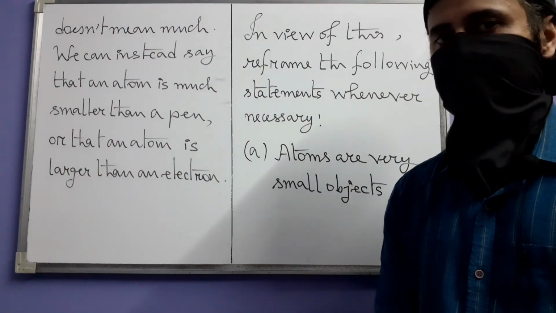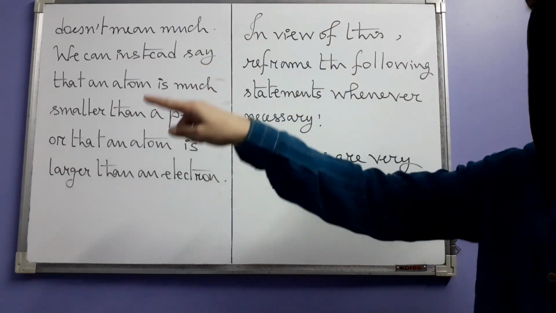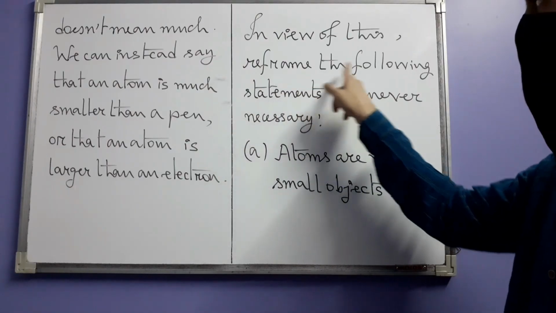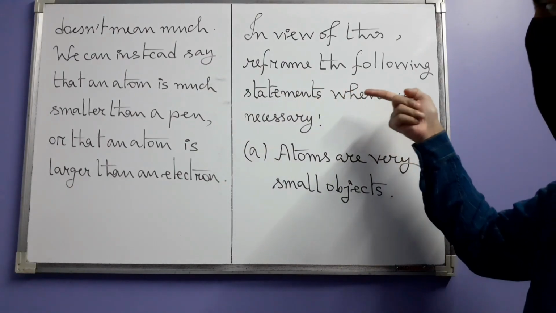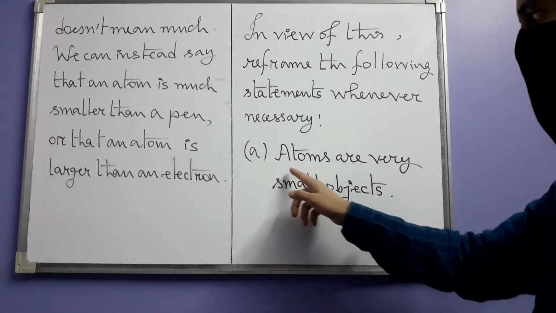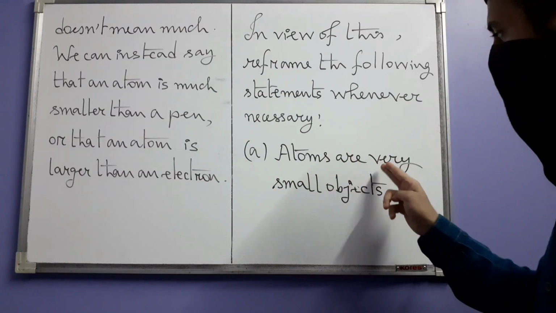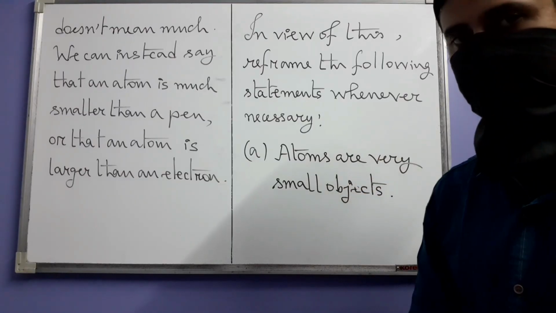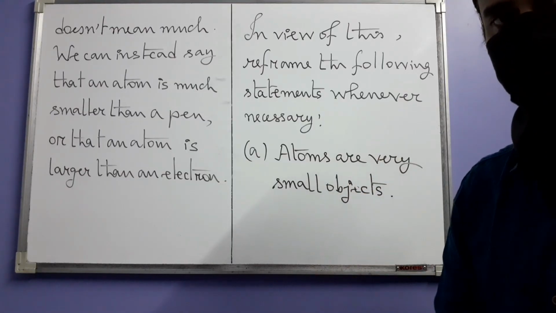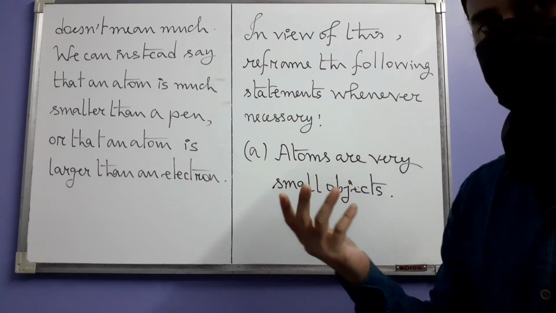And the exercise doesn't end there. Now, in view of that statement, reframe the following statements whenever necessary. There are some statements. The first of them is this. Again, here it's about atoms. Atoms are very small objects. This needs reframing because here we are using the word small without anything to compare atoms to.